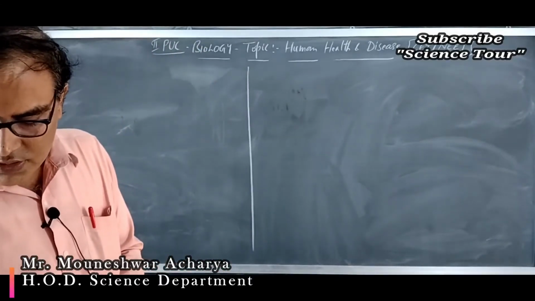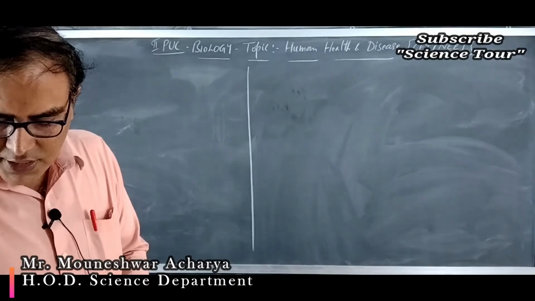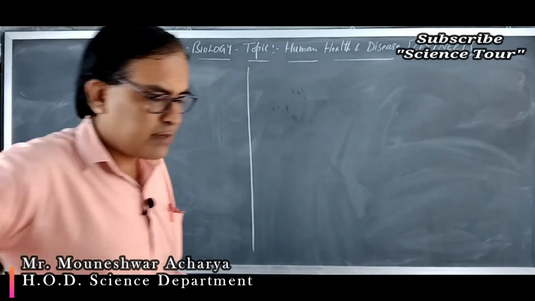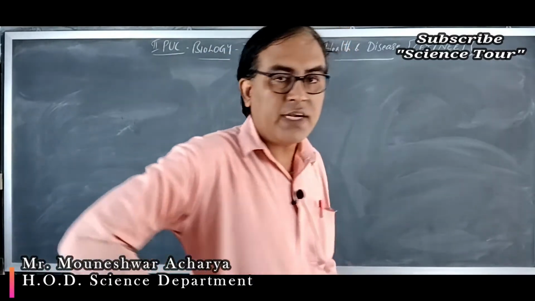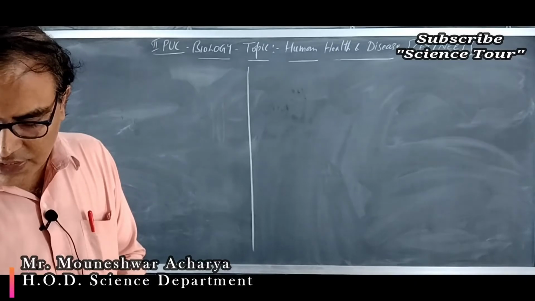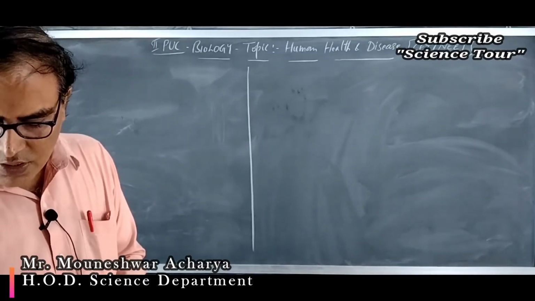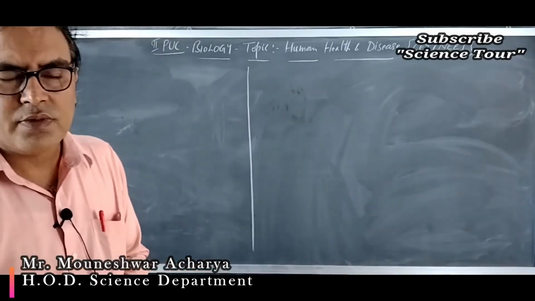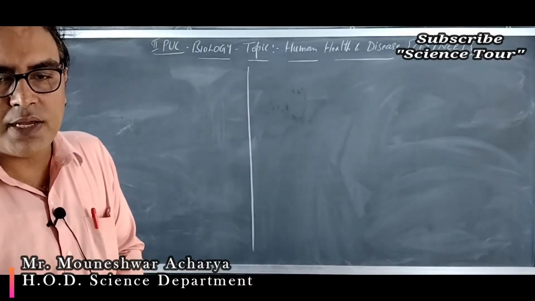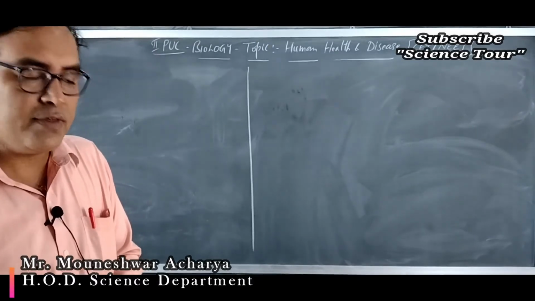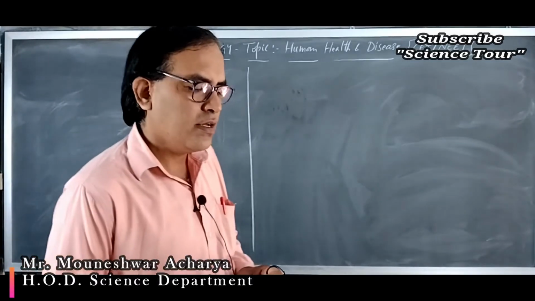Then what is alpha interferon? It is produced by leukocytes, meaning WBCs, which are infected with the virus, while beta interferon is from fibroblast cells which are infected with the virus. Gamma interferons are produced by which cells?